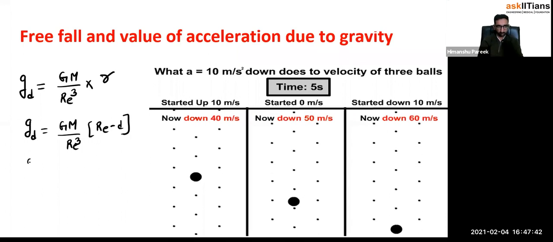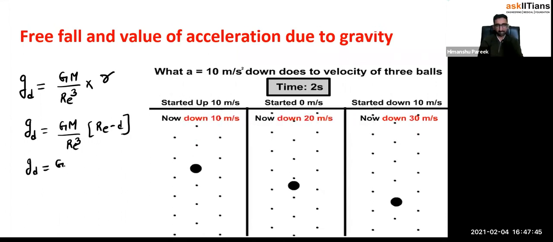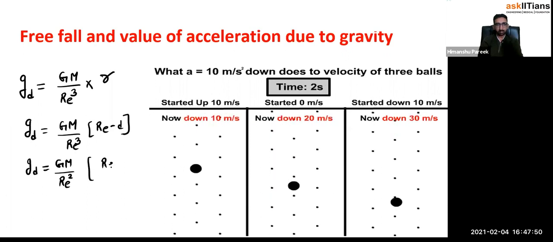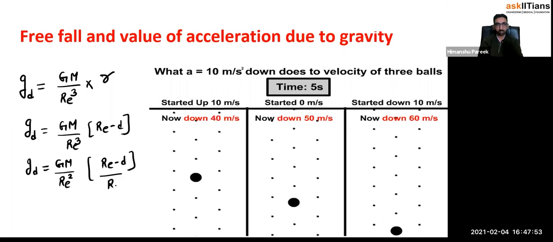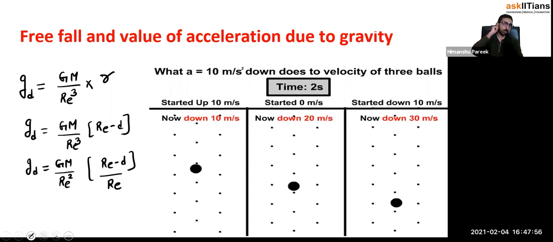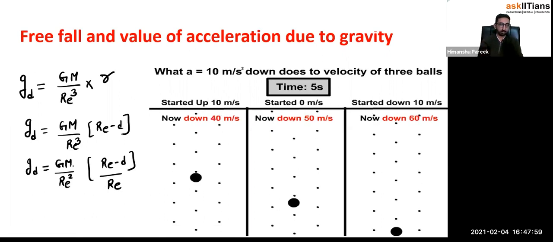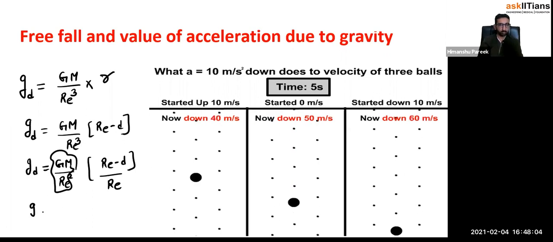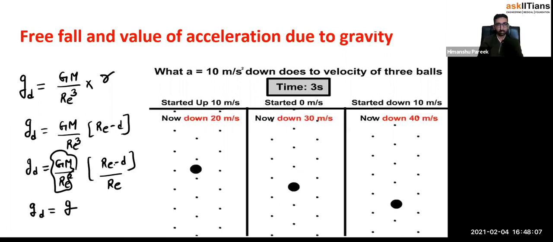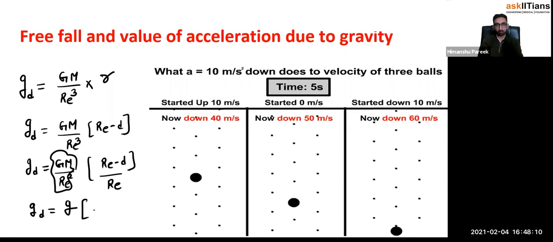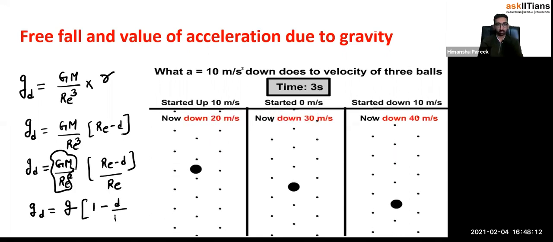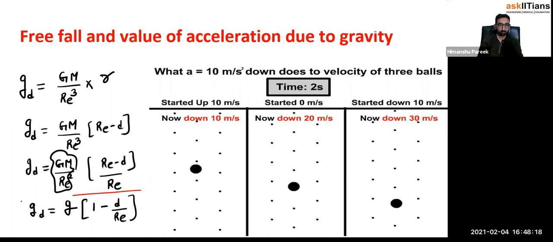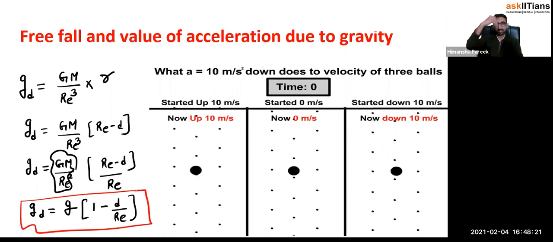Now see one thing. Can I write it as GM by Re squared, and one Re I am taking in the denominator of this thing? Yes, we can write it. Re cubed I can write as Re squared multiplied by Re. Now what is this thing again? Small g. So this g d will become small g, and this Re will get divided, so 1 minus d by Re. So that's another formula you have got for gravitational field intensity at a depth d below.